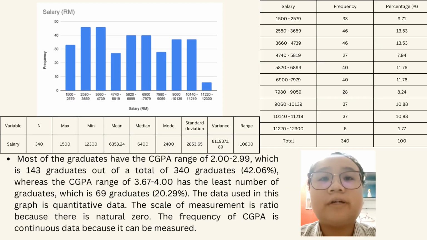Most of the graduates have a CGPA range of 2.0 to 2.99, which is 42.06%, whereas the CGPA range of 3.67 to 4.0 has the least number of graduates, which is 20.29.